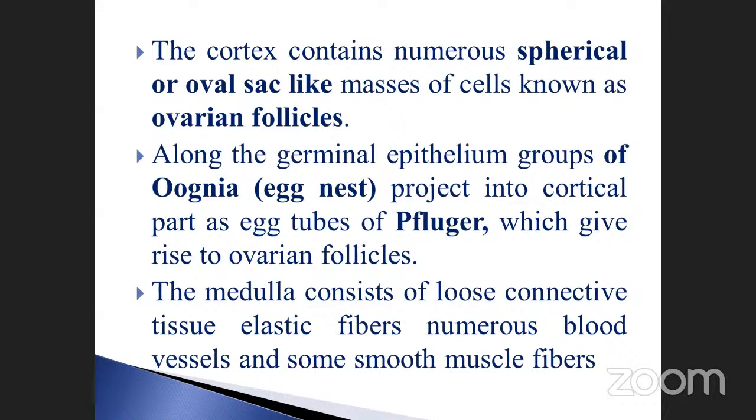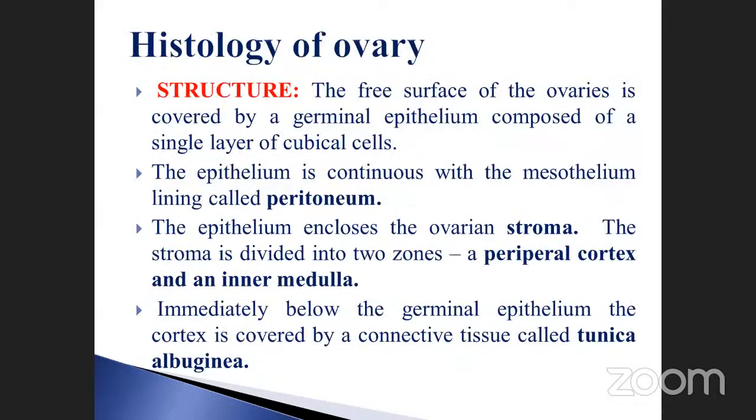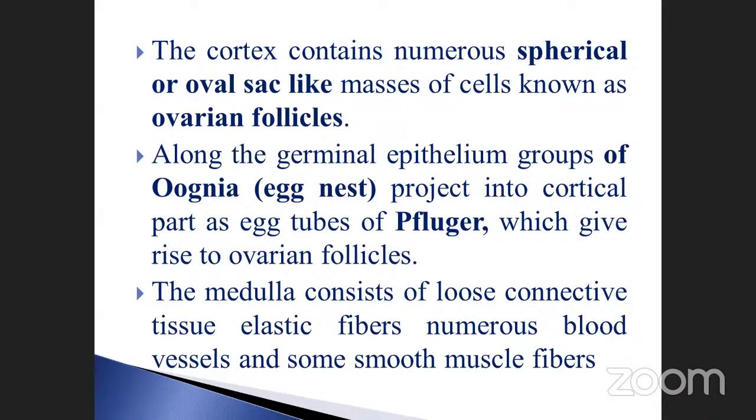The medulla consists of loose connective tissue, elastic fibers, numerous blood vessels, and also some smooth muscle fibers. These are all the structure and histology of the ovary. That means the inner part: what parts are present inside, what layers are present in it, and how they are divided.